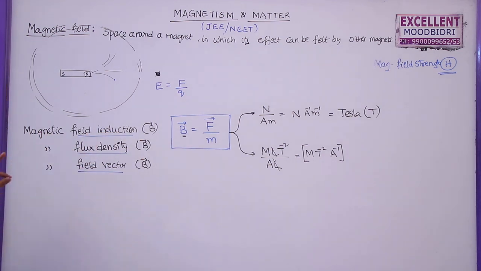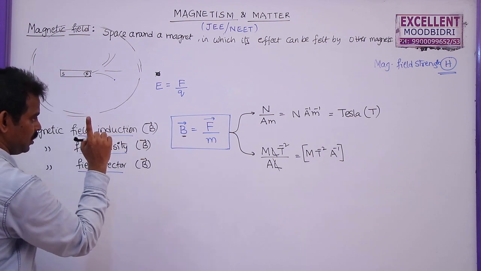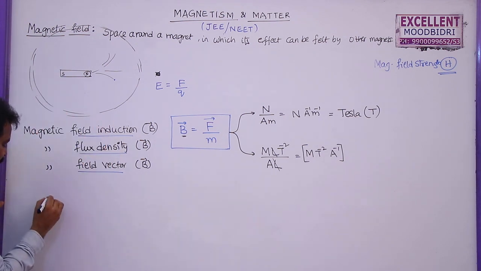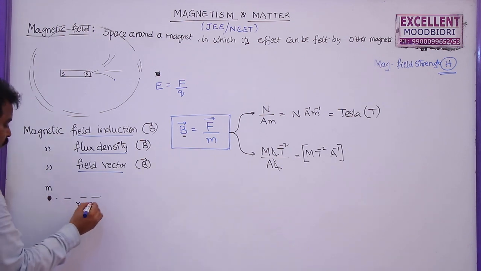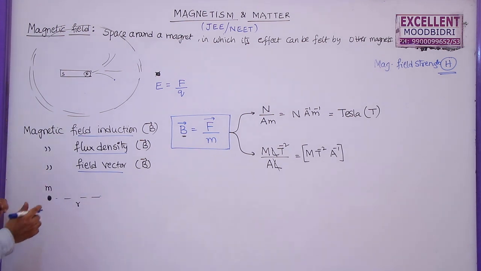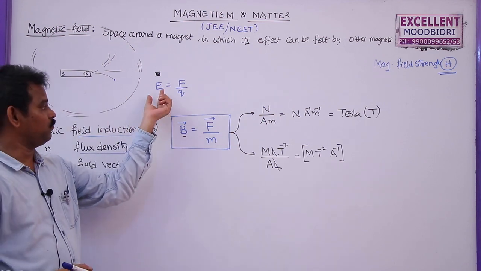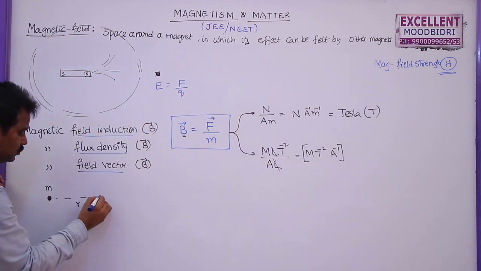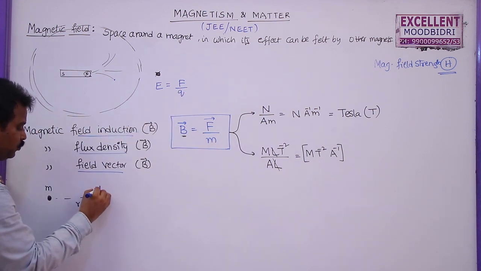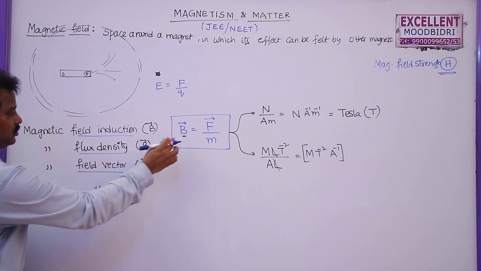Now, how to find the magnetic field due to a single or unit pole? Let us imagine that there is a monopole here whose pole strength is M. At a distance R, I want to find out the magnetic field induction of this magnetic pole. Just like to find the electric field, we assume that a unit positive charge is placed at that point, here also just assume that a unit north pole is placed at this point. So what is this B bar?